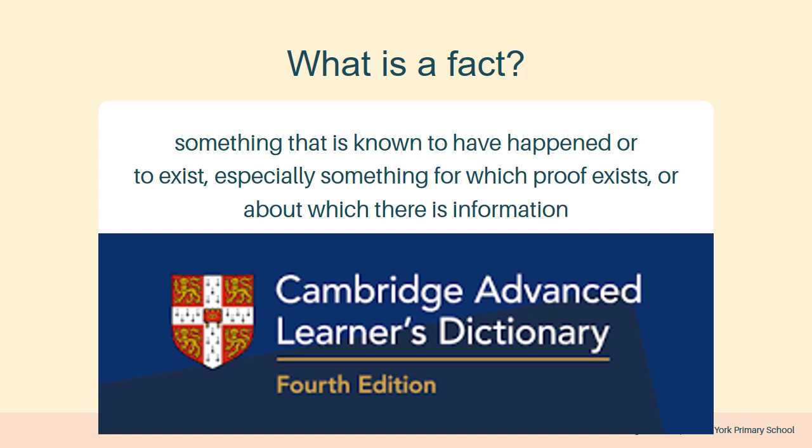What is fact? According to Cambridge Advanced Learners Dictionary, something that is known to have happened or to exist, especially something for which proof exists or about which there is information. So this is a fact that has happened. It may be some event, maybe some incident. It has existence and it has proof of its existence. About something when we get information about something. So this information may be a fact.